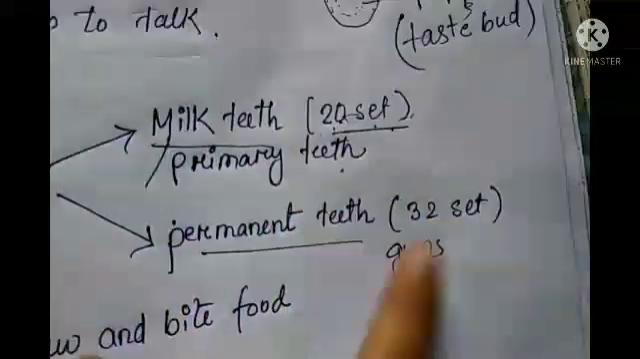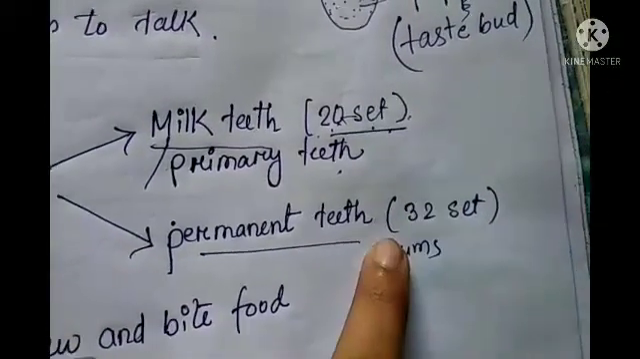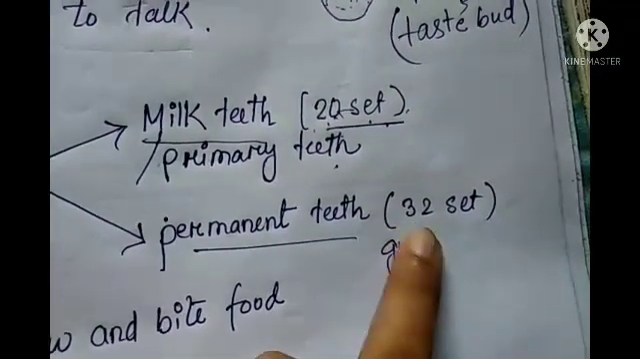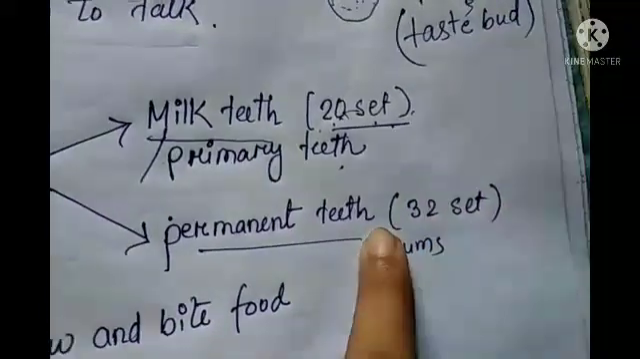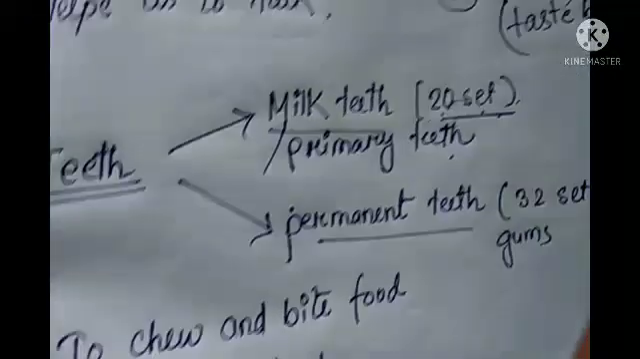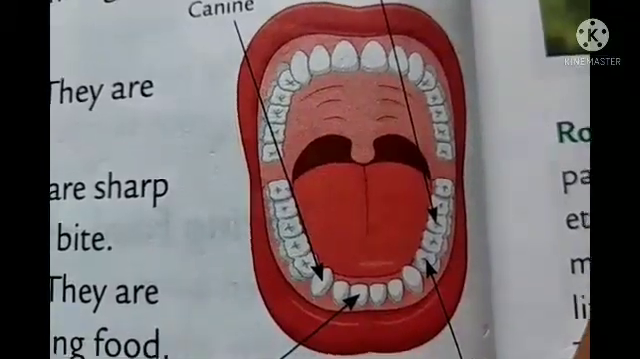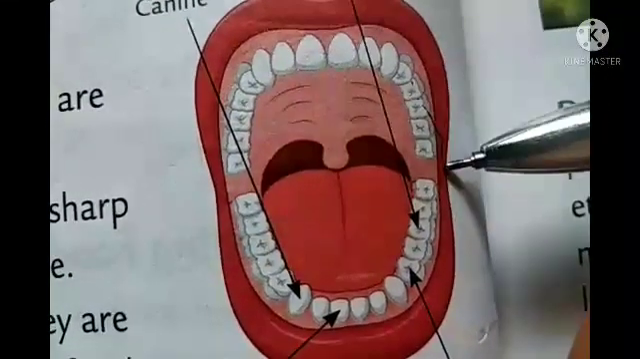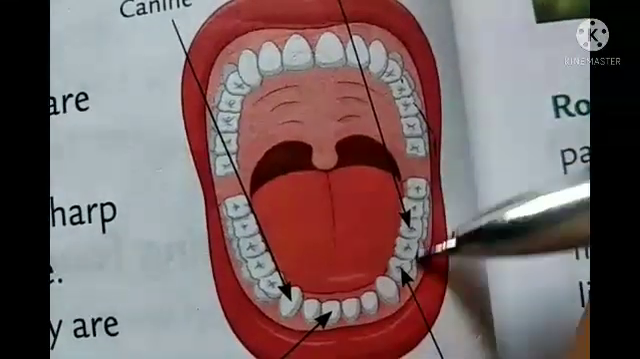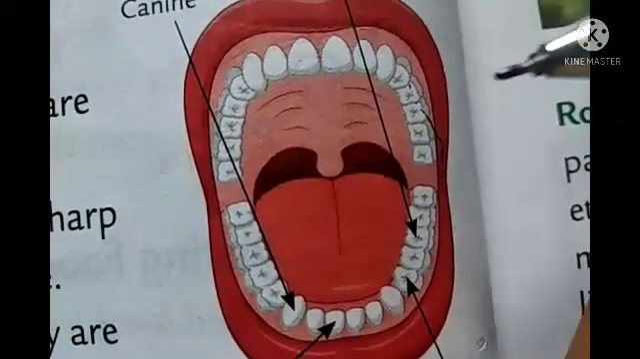And these permanent teeth are a new set of a total of 32 teeth. Okay, 32. So there are 16 in the upper jaw. I can show you the picture. In this picture you can see the upper jaw. So here 16 teeth and the lower jaw 16. So 16 plus 16, 32 teeth.